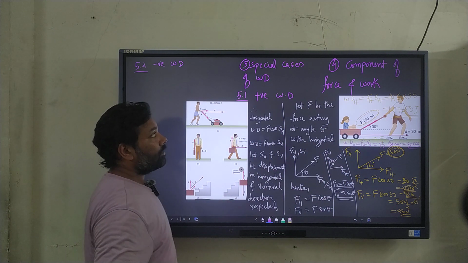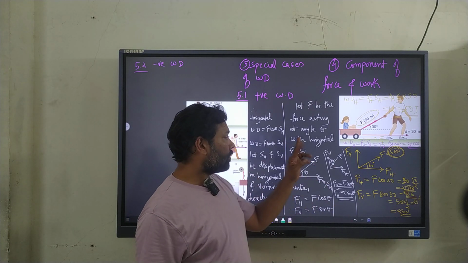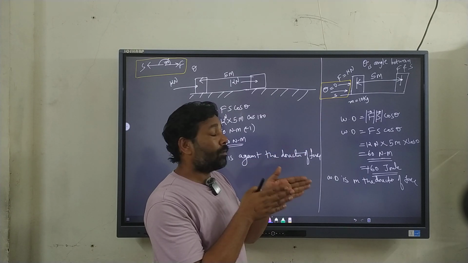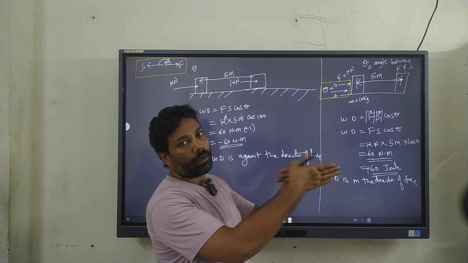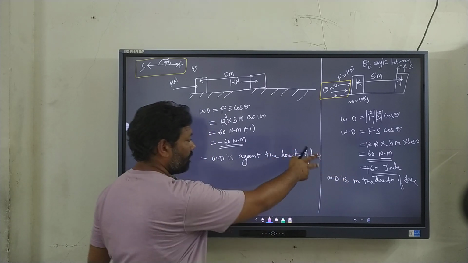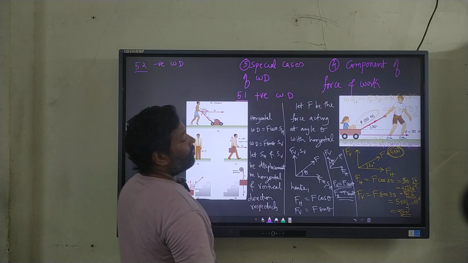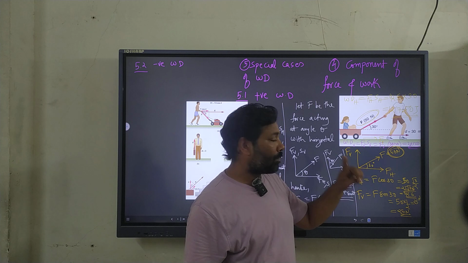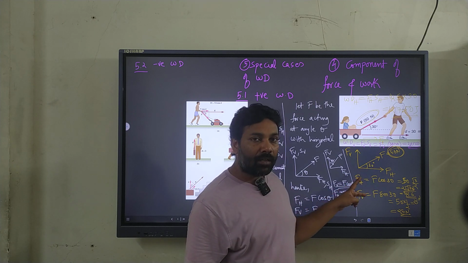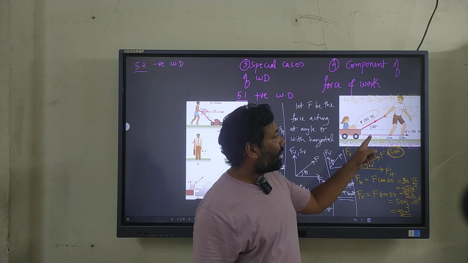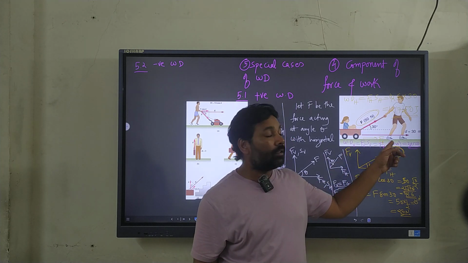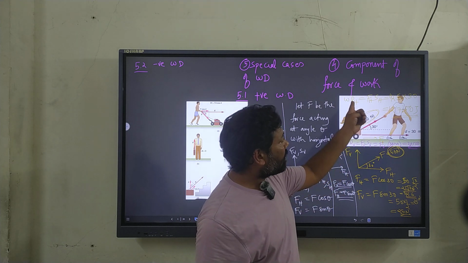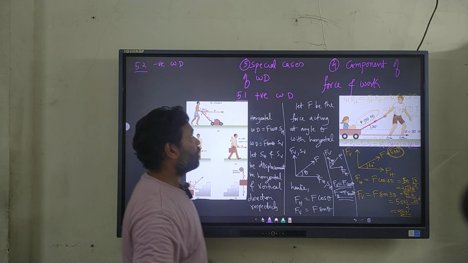So these are the three different cases to calculate the work done. One is when both of them are in the same direction, both parallel to one another, both horizontal, either in the same direction or opposite direction. These are cases 1 and 2, and the other case is when the force is acting at an angle. So this is the step. When the force is acting at an angle, step number 1 is find horizontal and vertical components. Step number 2, identify horizontal displacement and vertical displacement. And step number 3, calculate horizontal work done and calculate vertical work done.